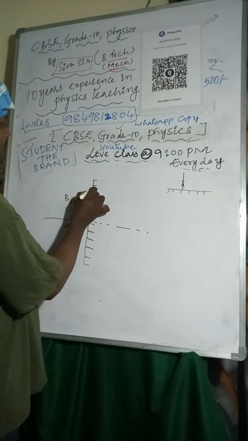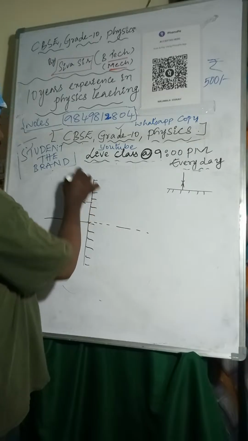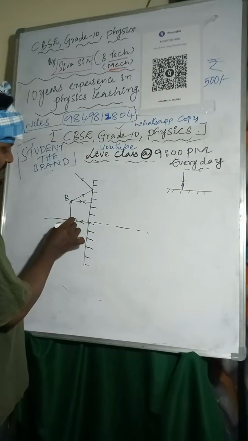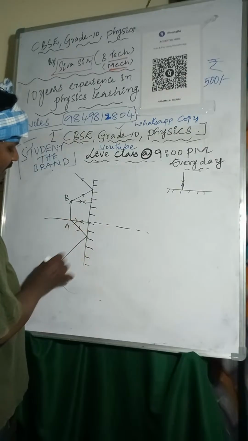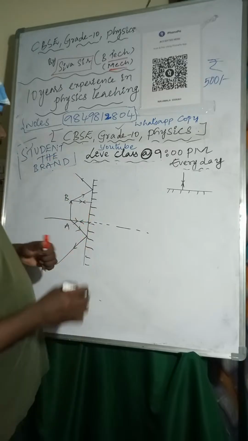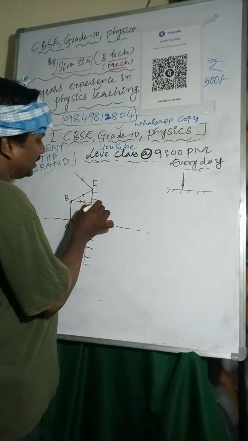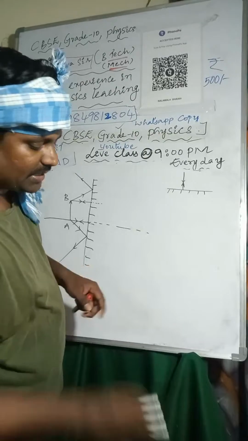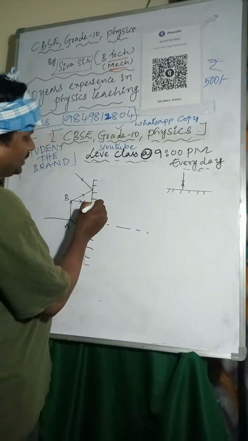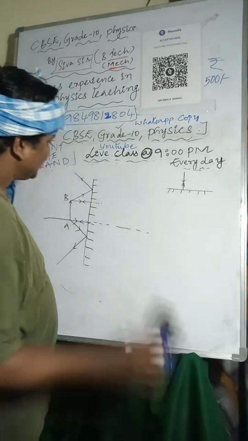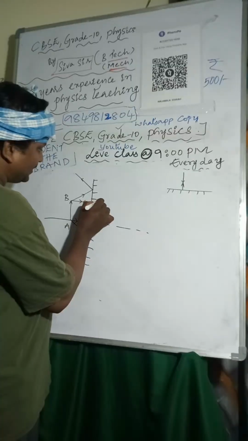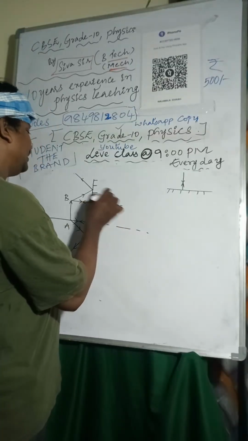One more light ray I am considering here, and it reflects back like this. If you extend these reflected light rays, you can observe that these are the extended reflected light rays, and here also.